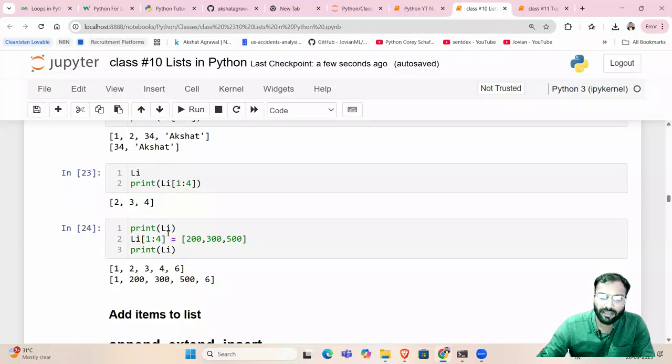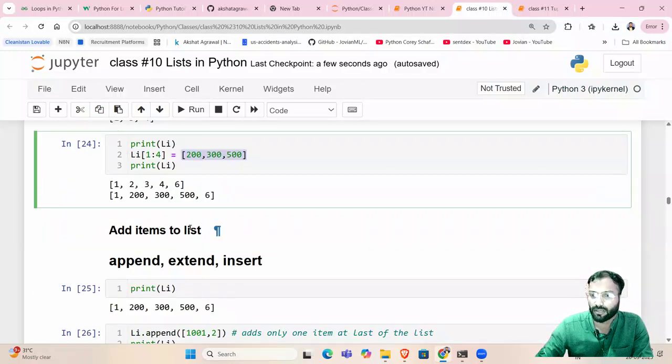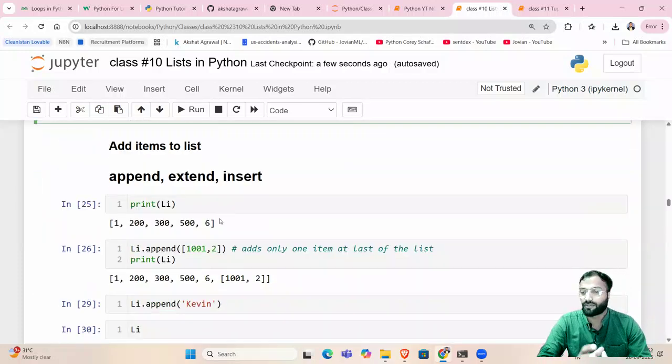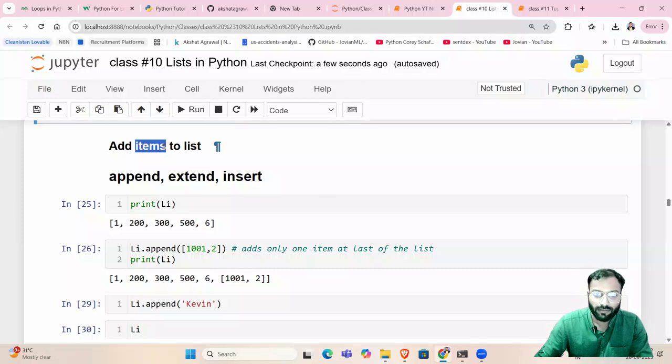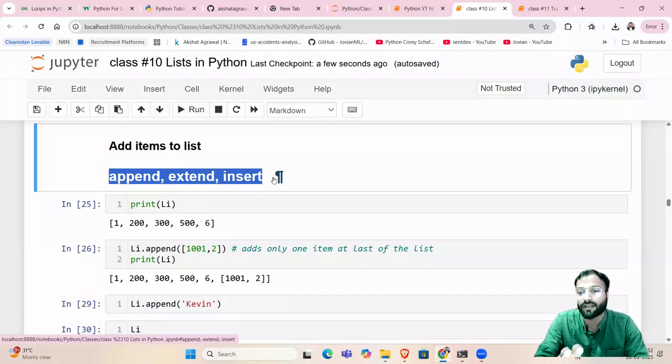So here we have some more examples. If you want to update all the elements from 1 to 4 with these values, you can do that because lists are mutable. Now, to extend the concept of mutability, since the lists are editable, we can add some element to it. We can remove some elements from it. So these are possible, right? How do we add elements? There are three functions to add elements into a list. All of these three are inbuilt functions in Python, and these only work on lists. These functions are specific to list. They are not applicable on strings or tuple or any other data type, right?